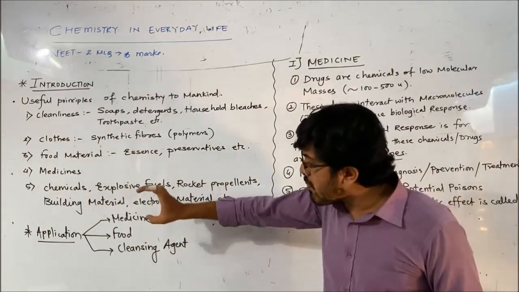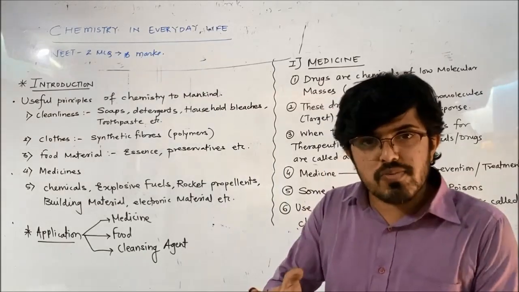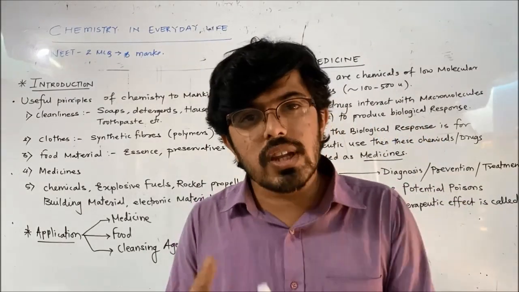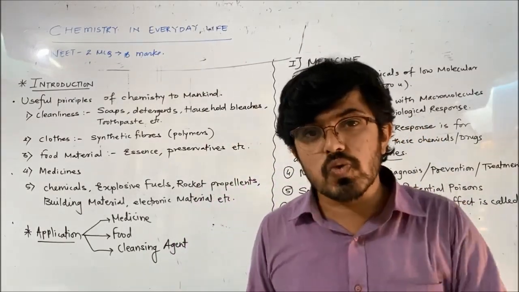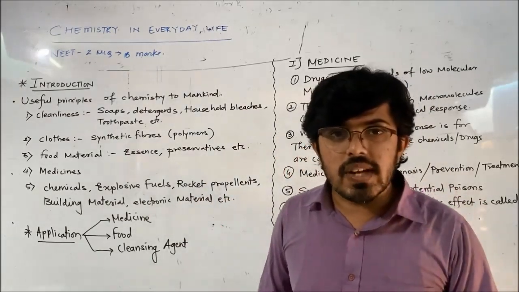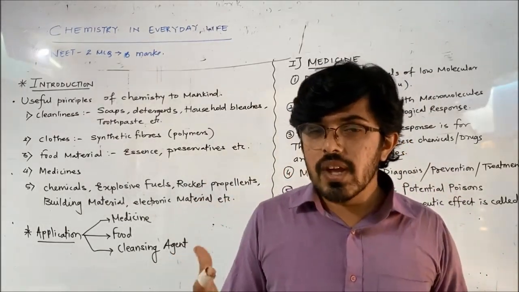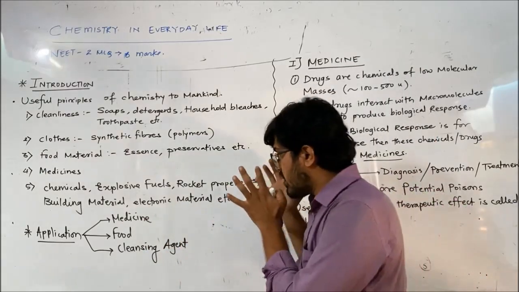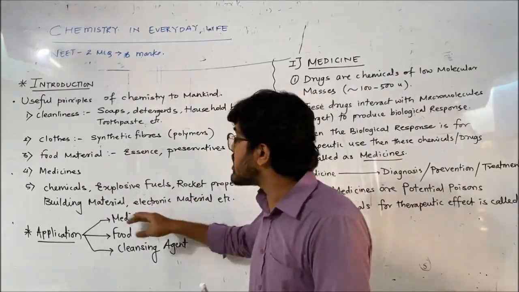We are going to see the medicine branch in detail, types of medicine, what are drugs, what are their effects, what are their side effects, how they are useful. I can say a big branch of MBBS, that is pharmacology and medicine, all the basics of that we are going to study in this chapter.